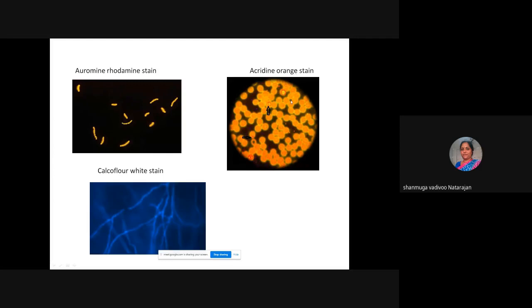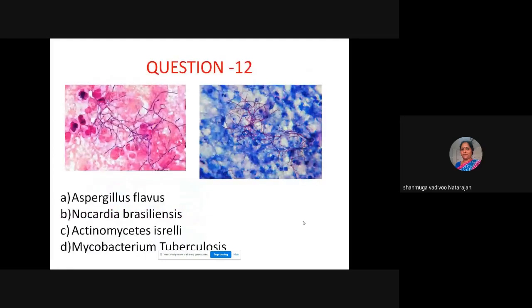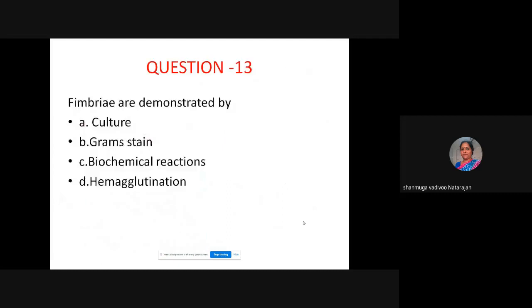And this is acridine orange stain. It is used for identifying bacteria and parasites also. They are vital stains. So only those which contain DNA will take up the acridine orange stain. So here you can see the malarial parasites. You can see the marking. And calcofluor white stain is the fluorescent stain which is used for fungus. You can see the filamentous structures of the fungus. Just to complete the stains in morphology, I've shown you that slide.